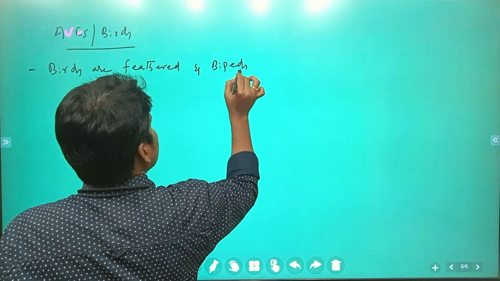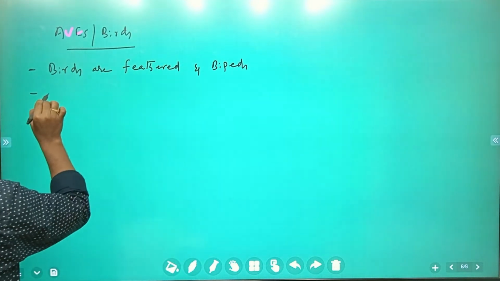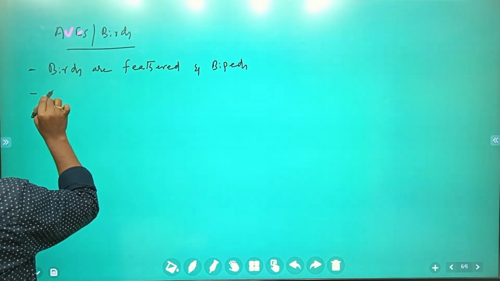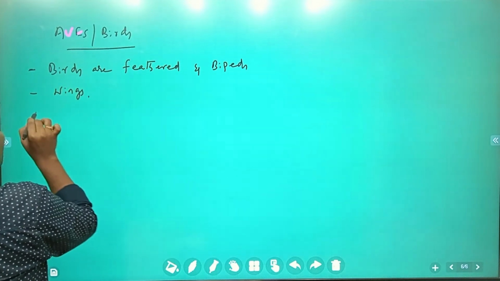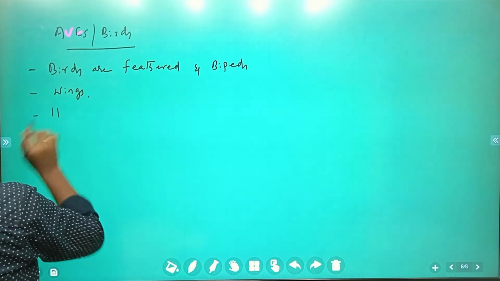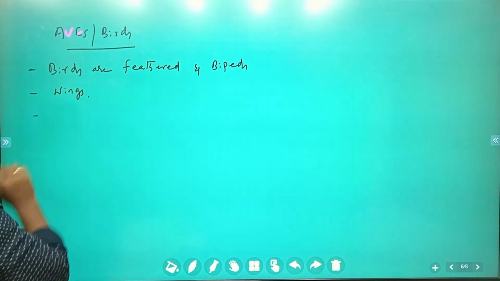What is meant by bipeds? The forelimbs are modified into wings, and the hind limbs, two legs, are present.